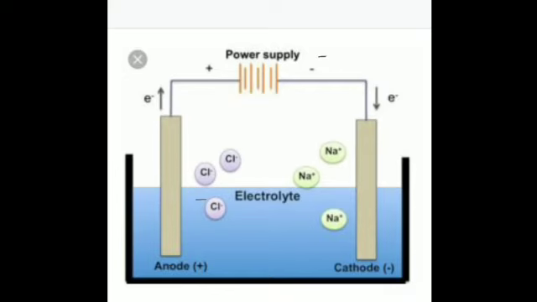And when current passes through the electrolyte, these ions move towards the oppositely charged electrode. That is, the positively charged ions move towards the negative electrode, and the negatively charged ions move towards the positive electrode. The electrolyte conducts electricity due to the movement of these ions only. If it does not dissociate, there will be no movement, because when the electricity sets in from here, the current will stop over here. It will not pass further unless and until this electrolyte splits up into ions. Is it clear?